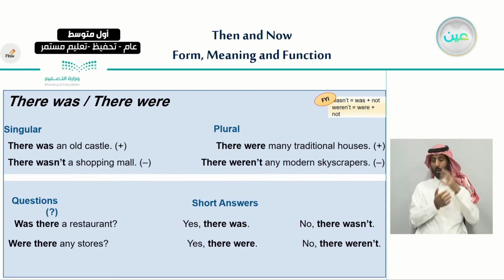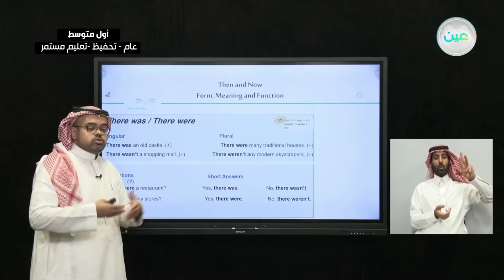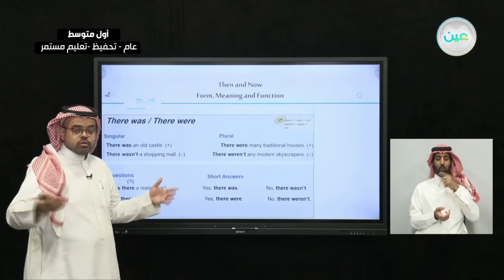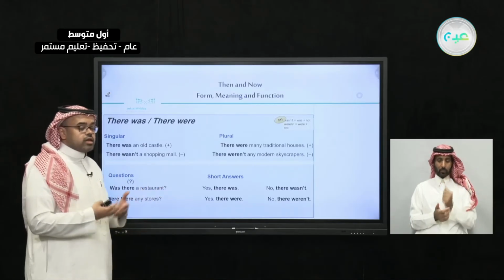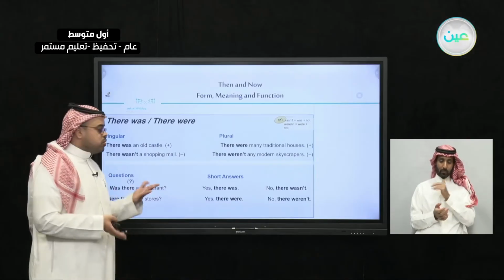There were many traditional houses. So here as well, we use there were to talk about different things, about plural. The same goes if we want to make negative sentences. We would say